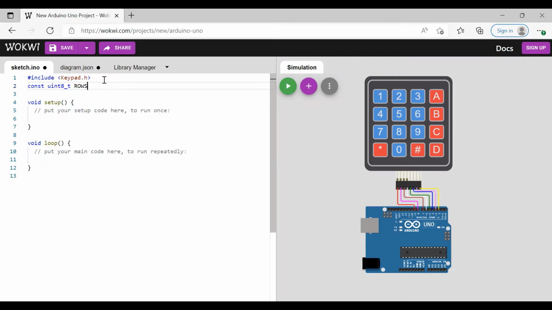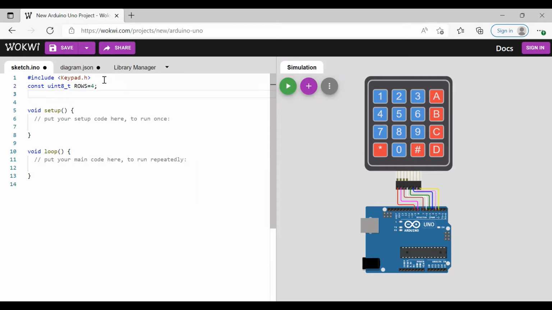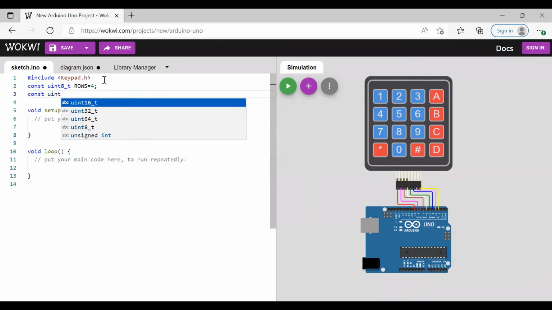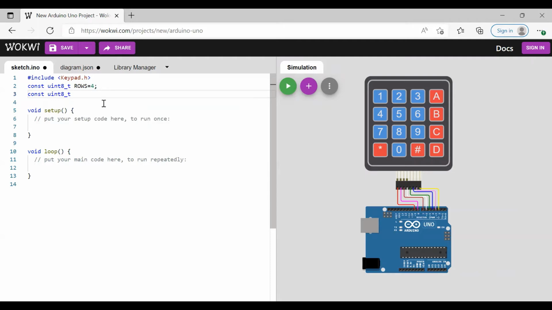Rows is equal to 4. So there are 4 rows in the keypad. Similarly, you have to initialize the columns. Unsigned integer underscore 8 underscore T columns is equal to 4. So initializations of rows and columns are there.